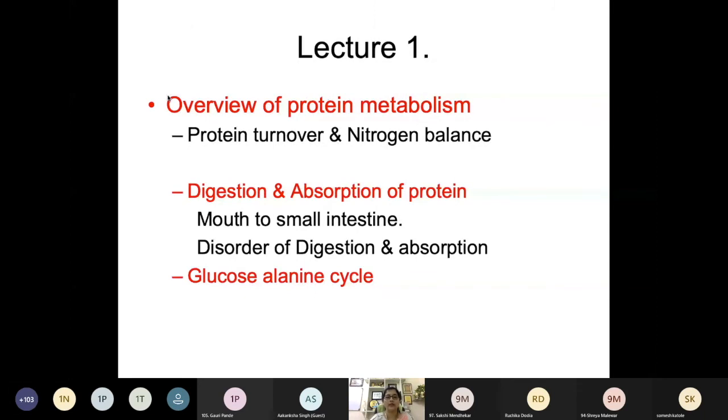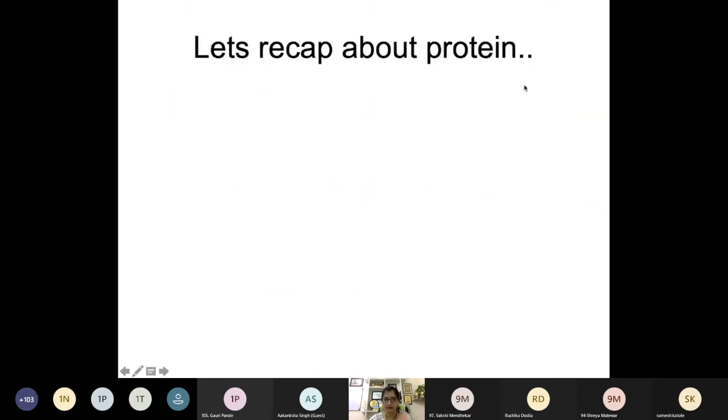Today we are starting with lecture 1, and here we are going to study, first, the overview of protein metabolism in general. Here we will discuss 2 things, protein turnover and nitrogen balance. Followed by it, we will cover the first topic, digestion and absorption of protein. So we will cover the processes which start from the mouth to the small intestine, and along with that, disorders of digestion and absorption. I'll give a brief mention of the glucose alanine cycle and the distribution of protein in the starvation and well-fed state. So here we are starting with the first lecture.